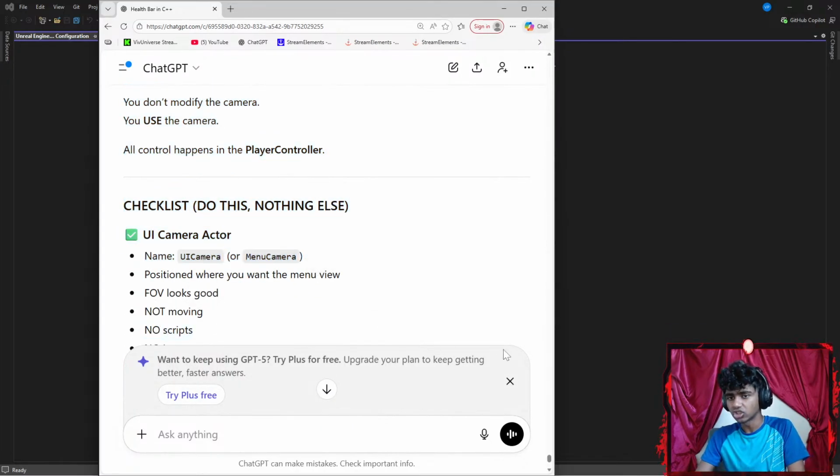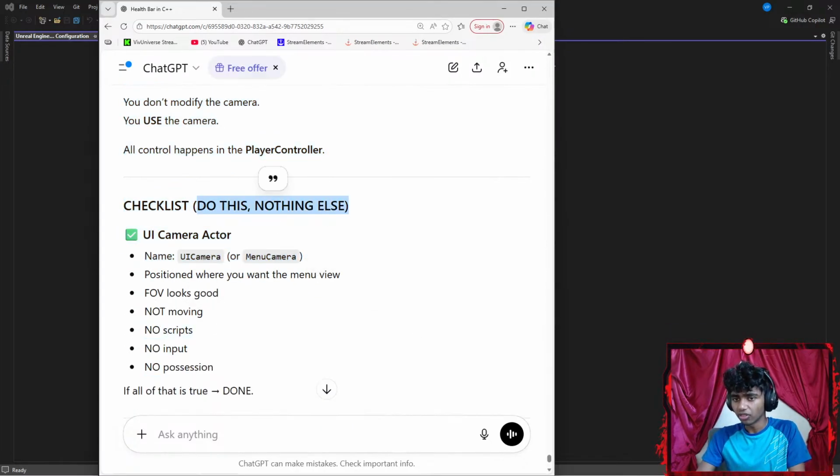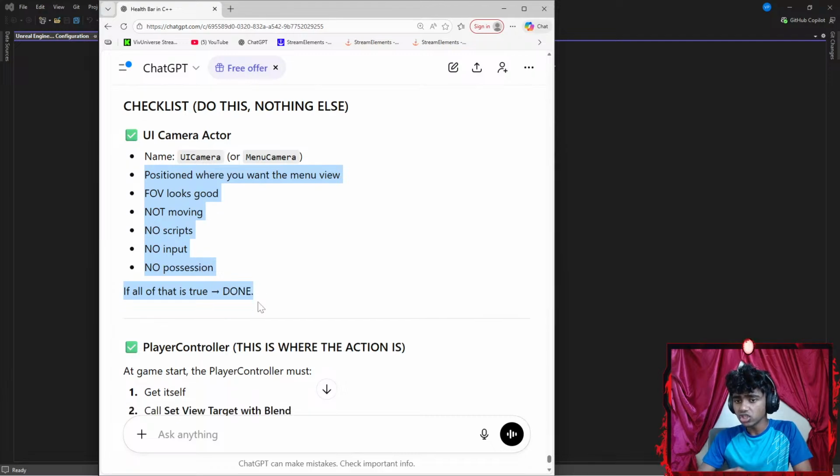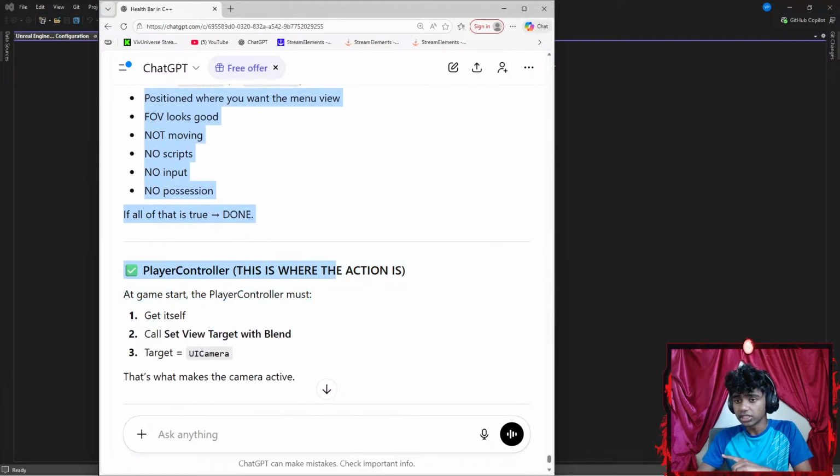Where can I find the player controller? Checklist to do, nothing else. UI camera, name it UI camera. Position where you want the menu, did that. FOV looks good, not moving, no scripts, no possessions. If all of that is true, done. Player controller, this is where the action is.